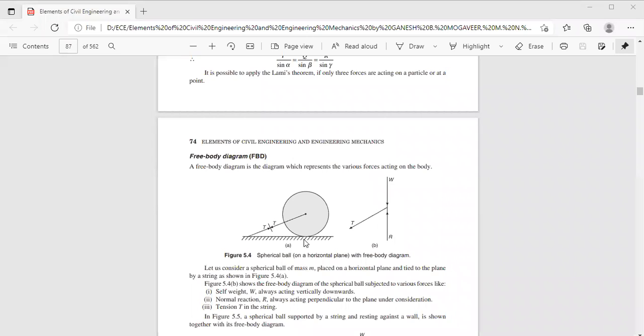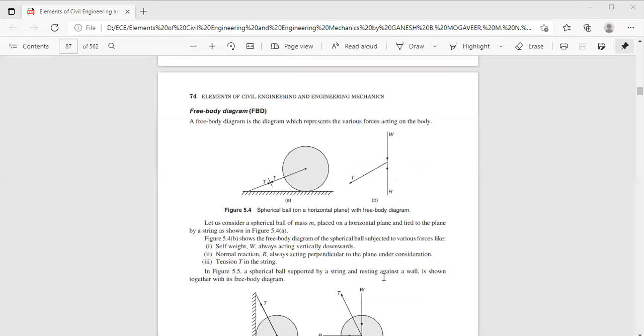There will be a reaction from the floor which acts in the opposite direction. Normal reactions always act perpendicular to the plane under consideration, so it will be at 90° normal to the plane. And there is tension in the spring, so it is subject to a tension force.